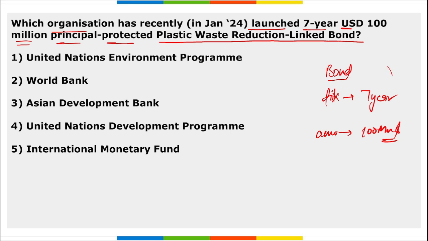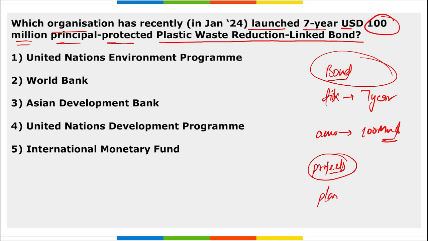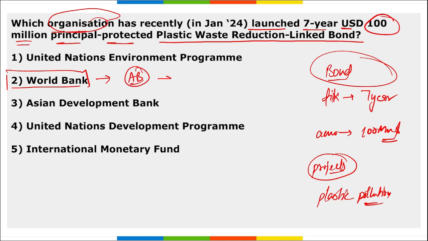And the amount generated through these bonds will be used in projects that will help to reduce the plastic pollution, right? So question asked is that which organization has launched these bonds? They were launched by World Bank. Who is president of World Bank? Ajay Banga. Where is the headquarter? Washington DC, right?